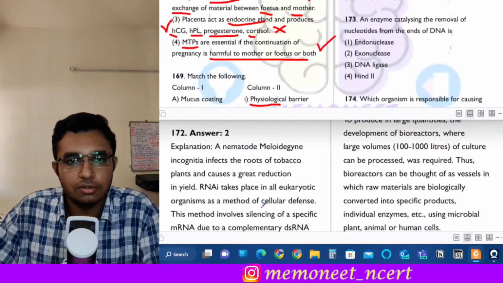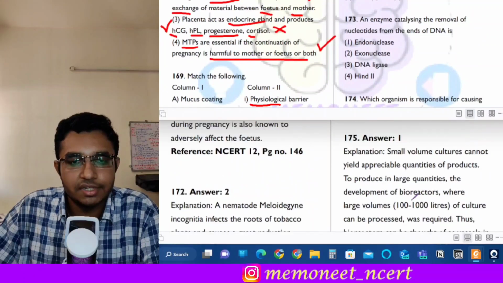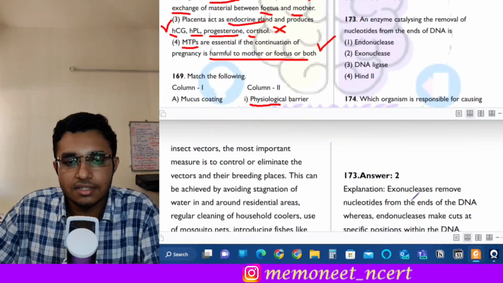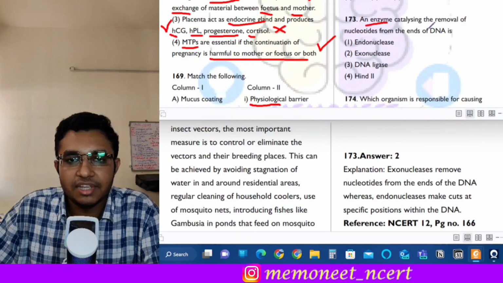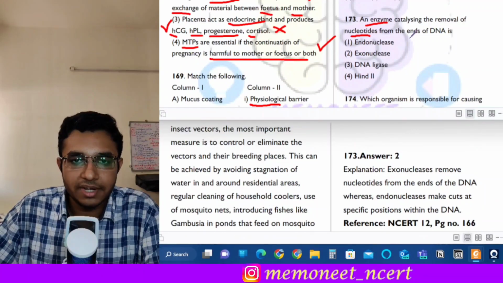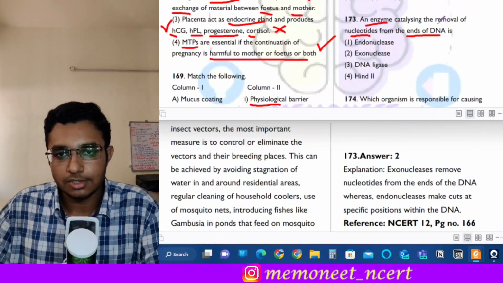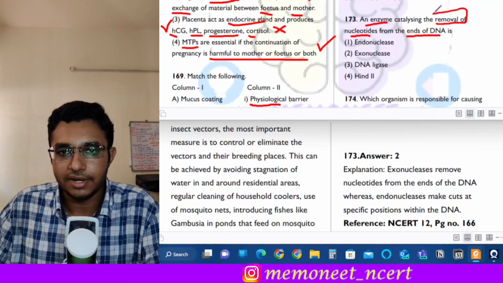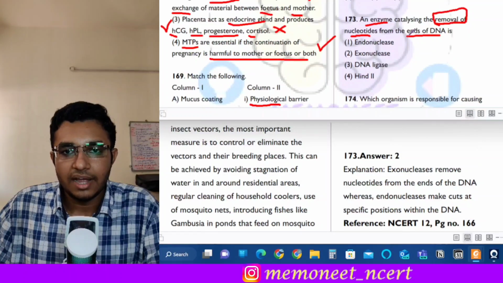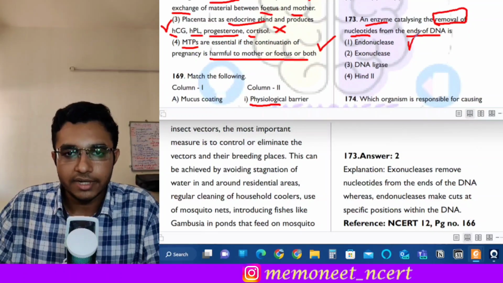Now moving on to the next question, which is 173, and it states an enzyme catalyzing the removal of nucleotides from the ends of DNA. Okay, now see, this enzyme is responsible for removal of nucleotides, and it is removing the nucleotides from the ends of DNA.